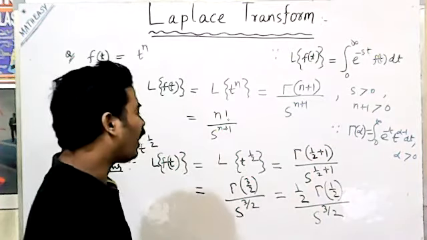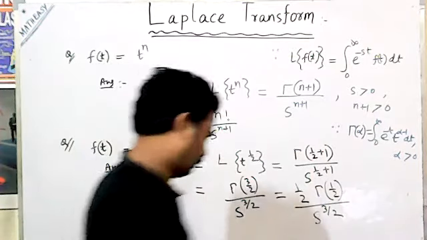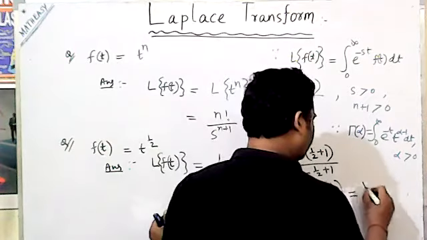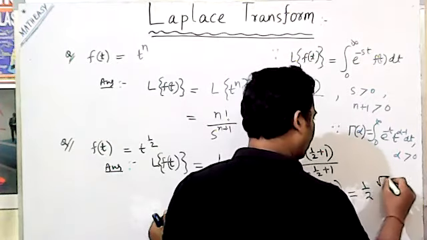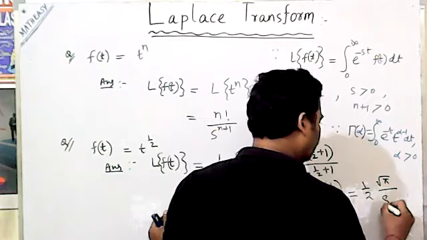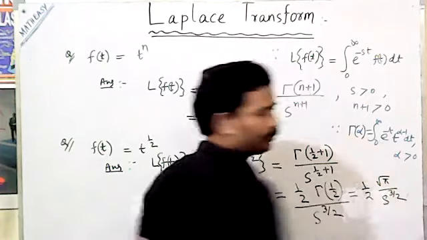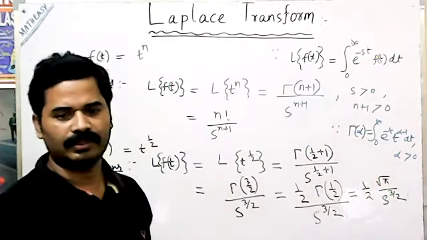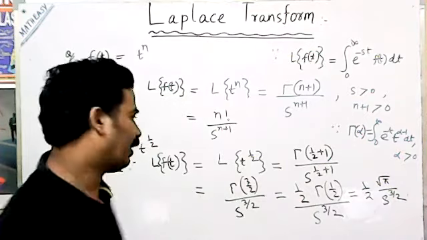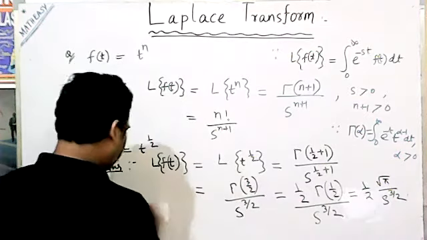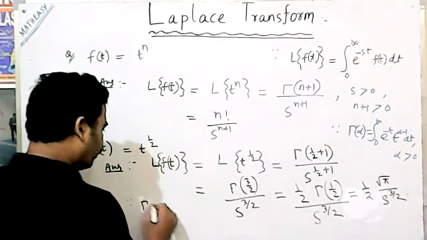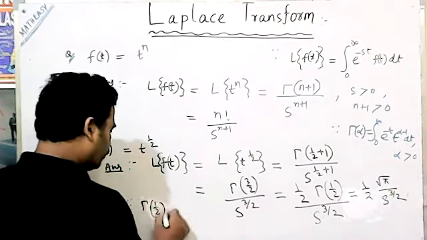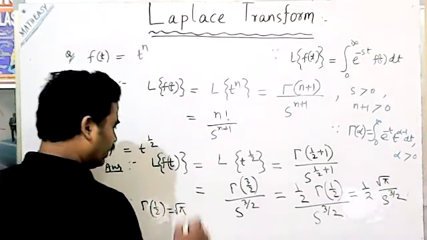We know that gamma of half is equal to root pi, so the value is root pi divided by s to the power 3 by 2. That's why we know that gamma of 1 by 2 is equal to root pi.